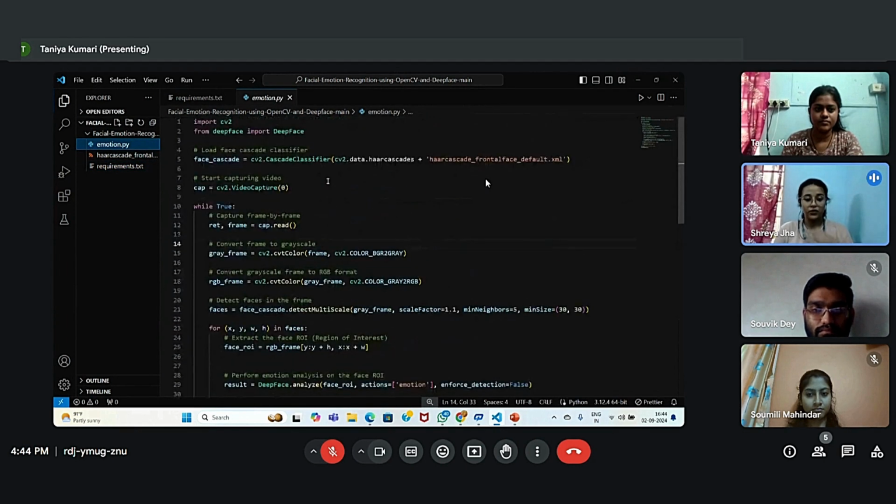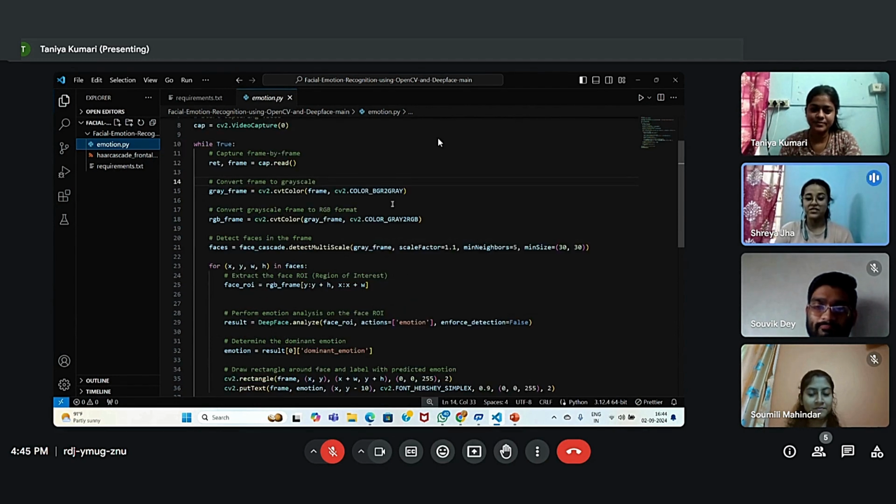So here in the code file, first we will be importing the OpenCV library named as cv2. Then we will be importing the DeepFace library. So OpenCV is used to detect face in the captured video, as I said, and DeepFace is the library used to recognize the emotion. It does not require machine learning and hence makes it easy for beginner level programs.